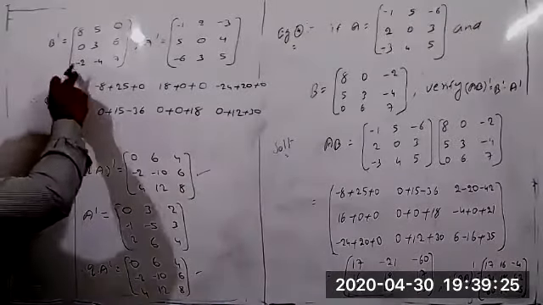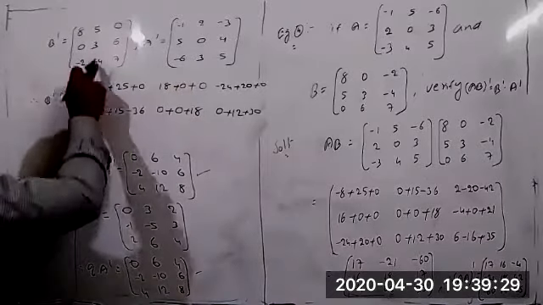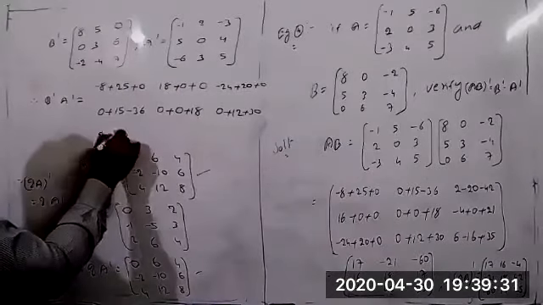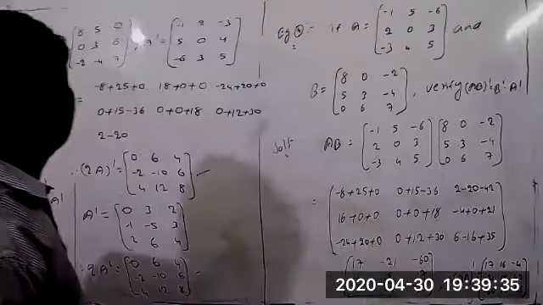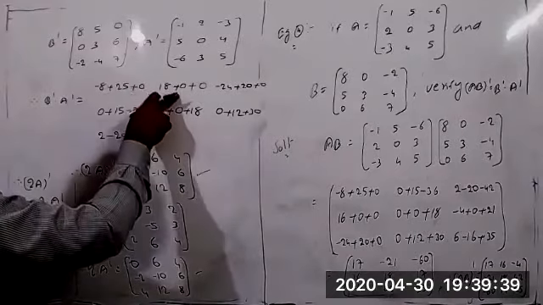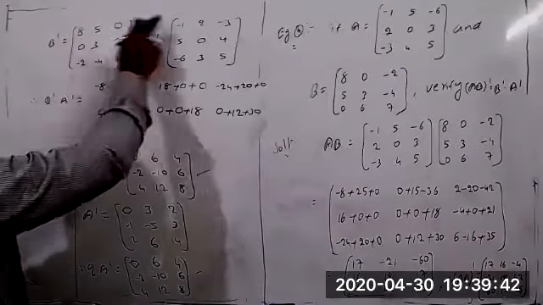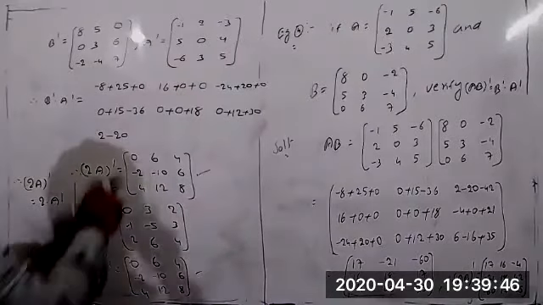Next. Third row into first column again. Minus 2 into minus 1 equal to plus 2. Minus 4 into 5 equal to minus 20. It is 16 only, sir. You wrote 18 there. What is 8 into the second element? Oh, yes. 2 8s are 16. Correct only. 2 8s are 16. Correct.